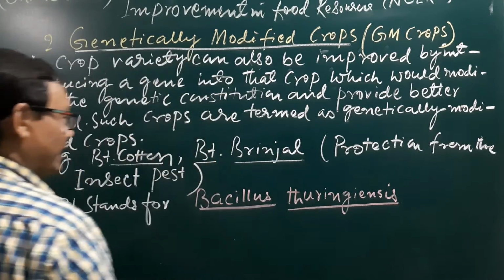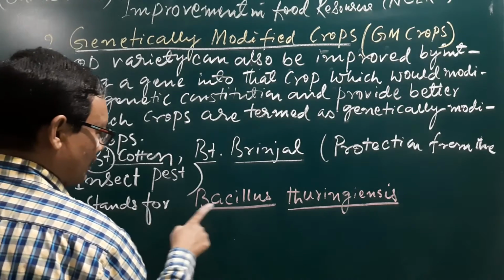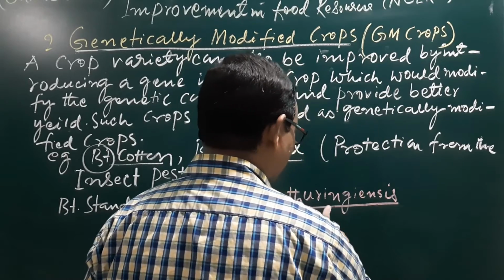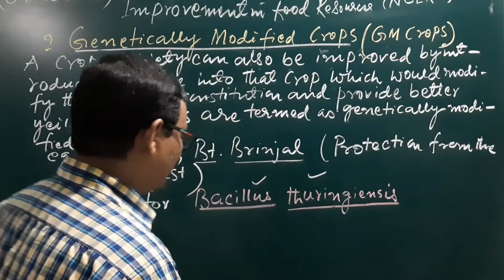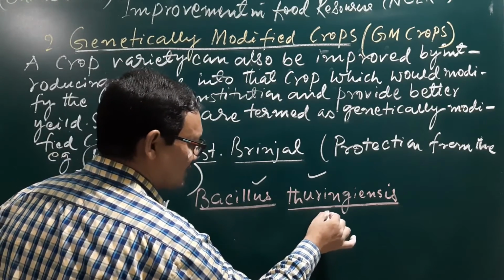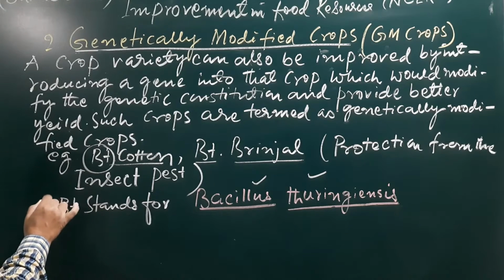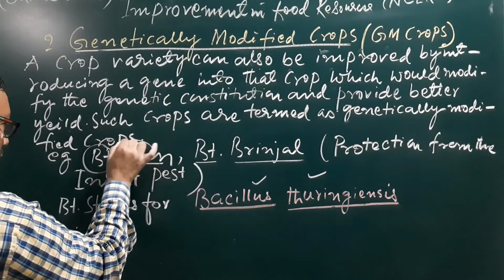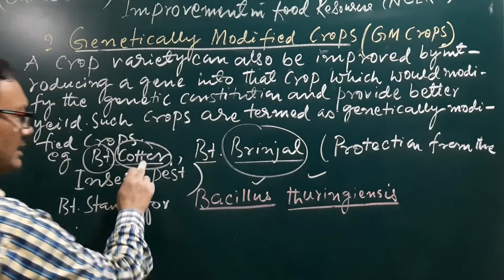And why? What is this BT? First, understand what this BT is. BT stands for Bacillus thuringiensis. This is the name of a bacteria. Bacillus is the generic name and thuringiensis is the specific name. This bacteria's gene will be introduced into the cotton plant, into the brinjal, kapas or